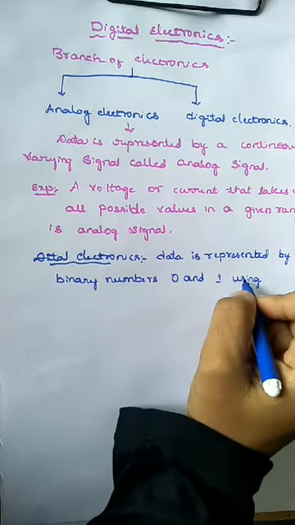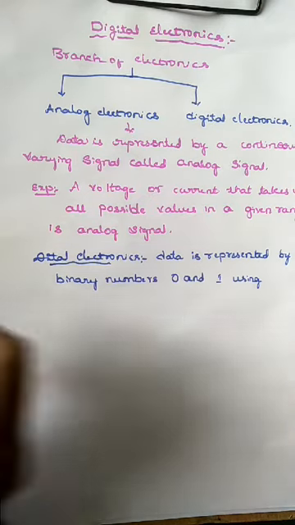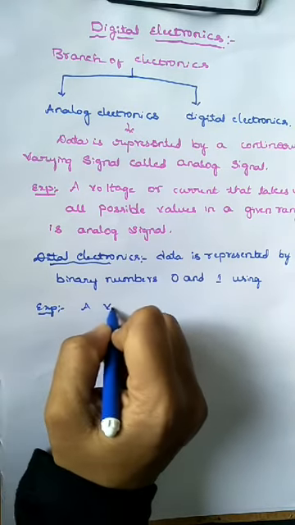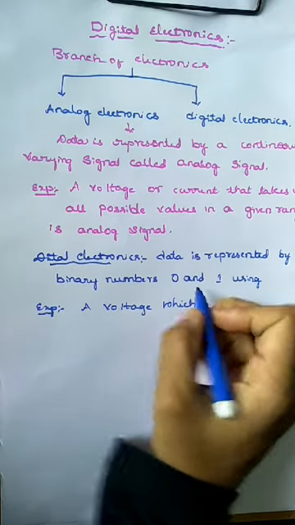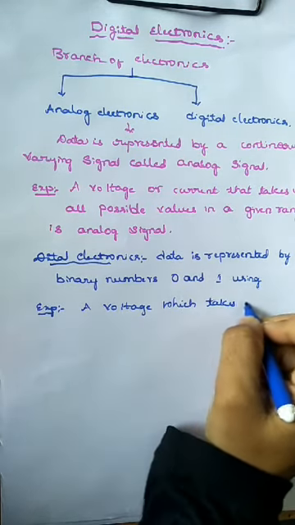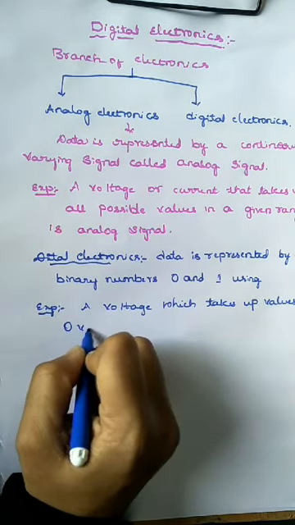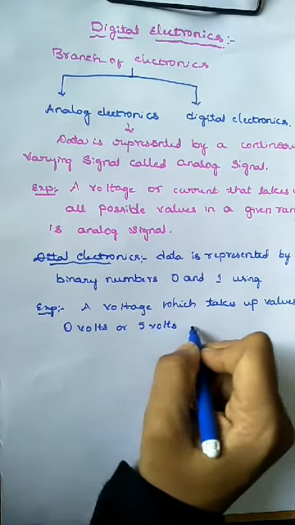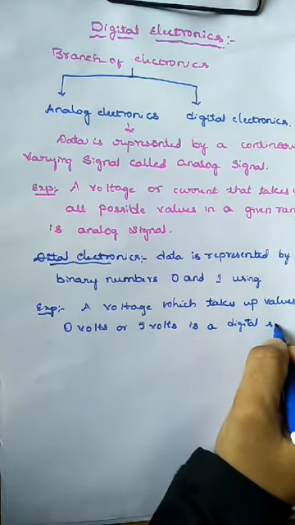So by using 0 and 1 it is called digital electronics. For example, a voltage which takes up values 0 volts or 5 volts is a digital signal.